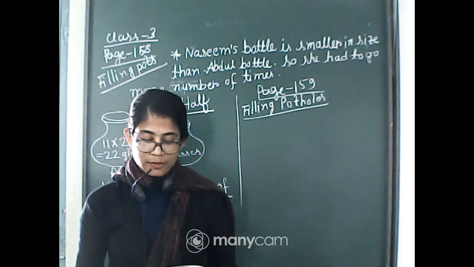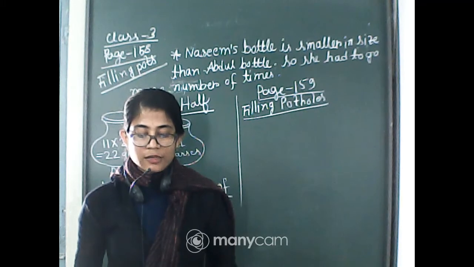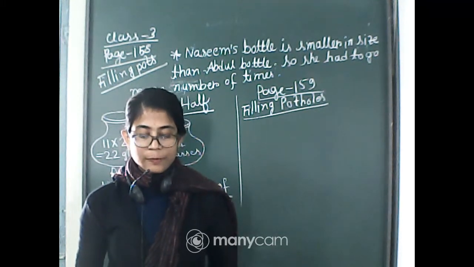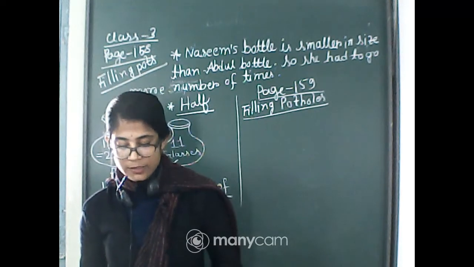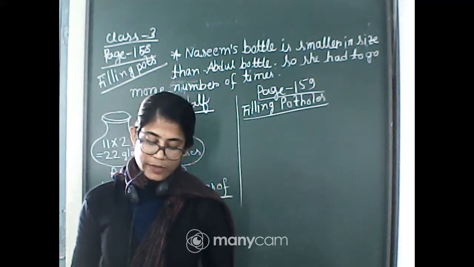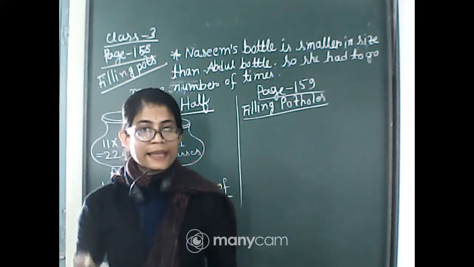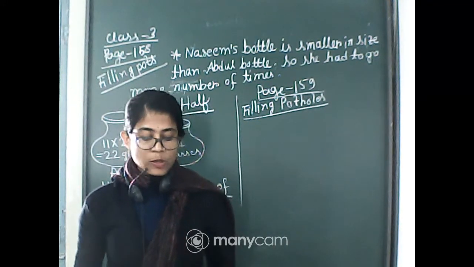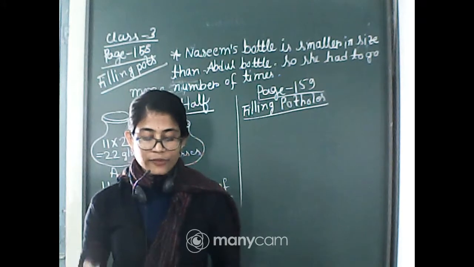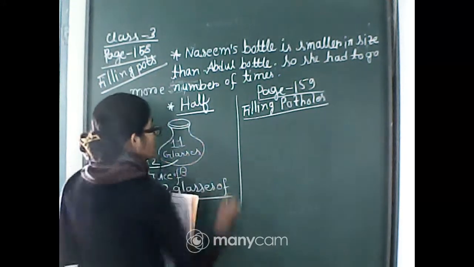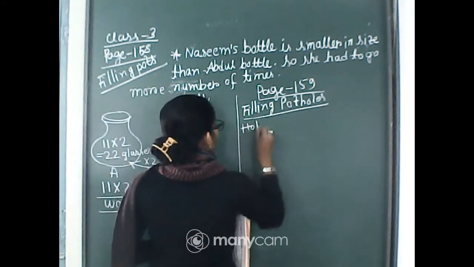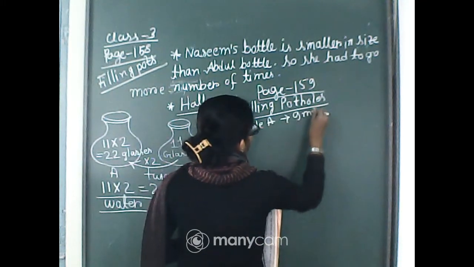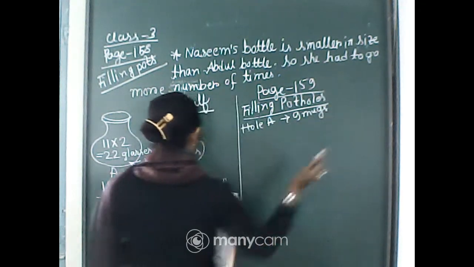Before the rains come, children want to fill the holes with pebbles. They bring pebbles in mugs of the same size. Okay, now you can see that they have given 3 holes. Now hole A gets filled with 9 mugs of pebbles. Means hole A needs how many mugs? 9 mugs. Okay, underline this line in your book.